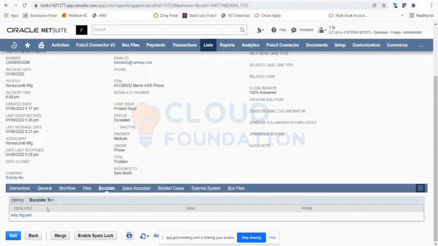But in your production instance, if the employee records are correctly set with email addresses, whenever you do an internal escalation, an email would automatically go to the person you're escalating this issue to. Amy would also receive an email notification that there is a case that was escalated to her, and then she needs to put in her input and make sure that this case is resolved.